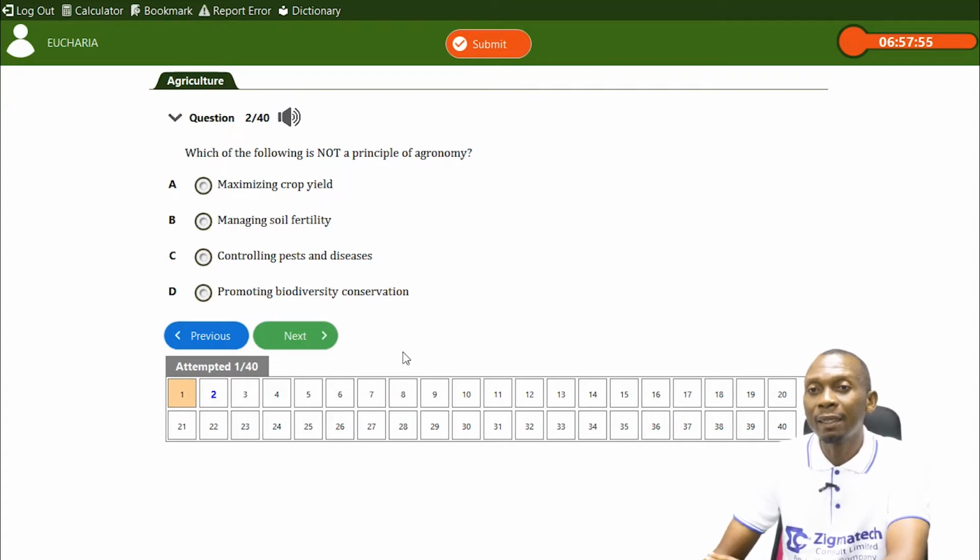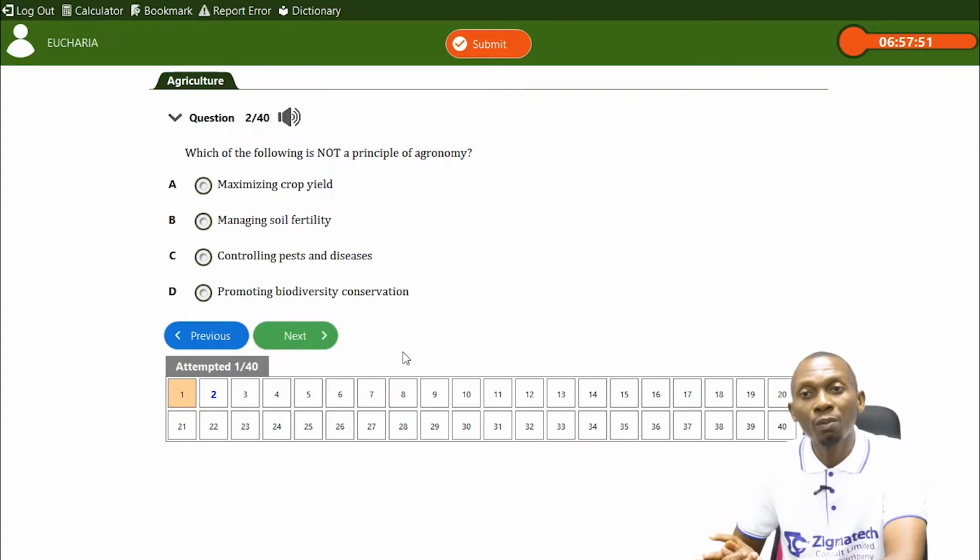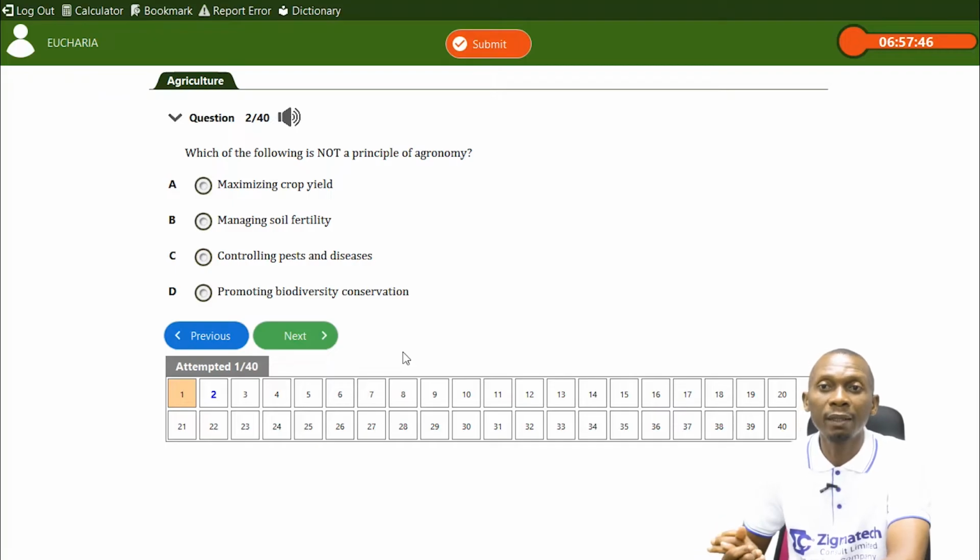Controlling pests and diseases. Since we're dealing with crops, these crops will be exposed to pests and diseases, so that's a principle that is part of agronomy. And the last we have is promoting biodiversity conservation. So that is not a principle that is concerned with agronomy, so we have that as the answer.